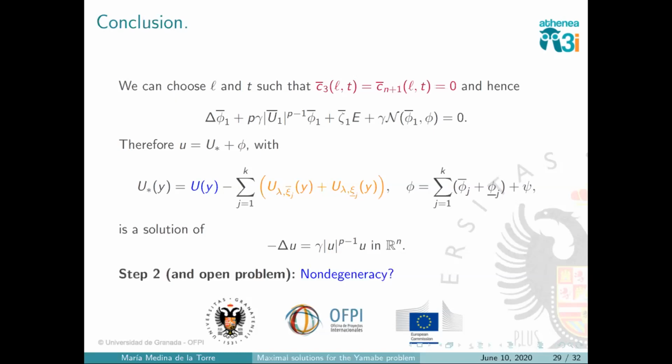We proved step 1, which is finding the solution which has maximal rank, but we didn't prove yet non-degeneracy. This is an open problem, and maybe this will be done someday, but up to this point, let's say that my construction is the natural candidate to be the maximal solution in dimension 3,